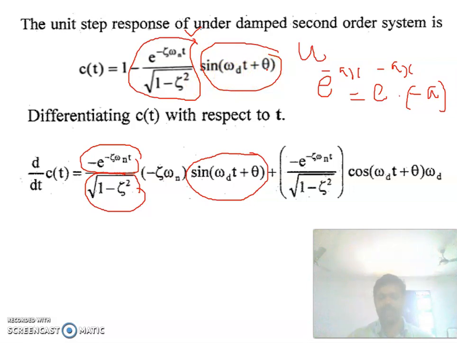Now what is the differentiation of sine omega d t plus theta? It is cos omega d t plus theta, and the differentiation of omega d into t is omega d.